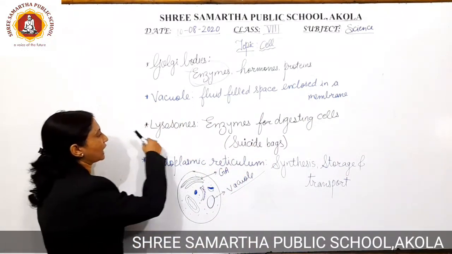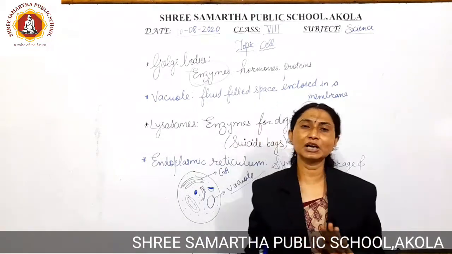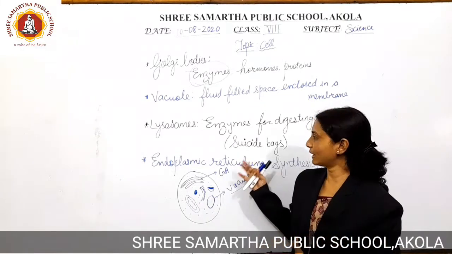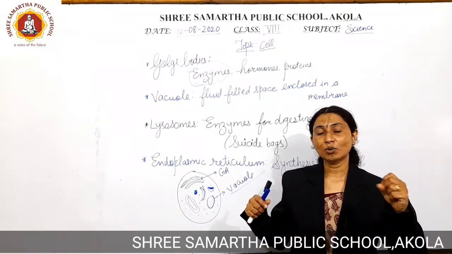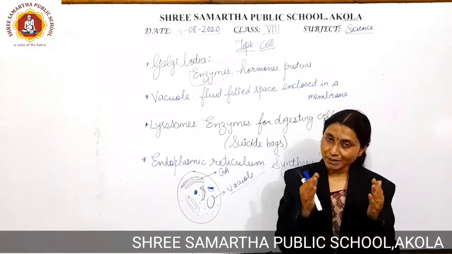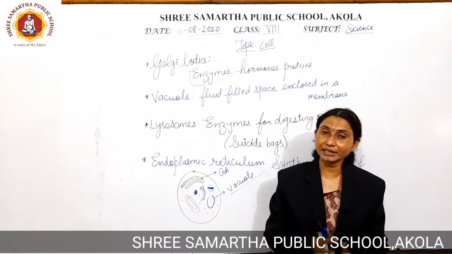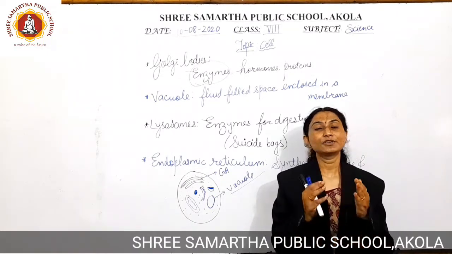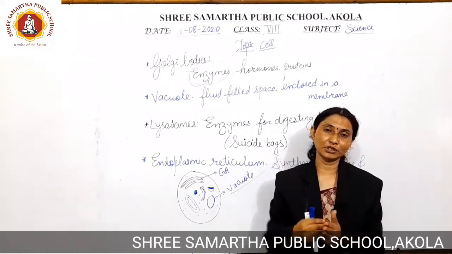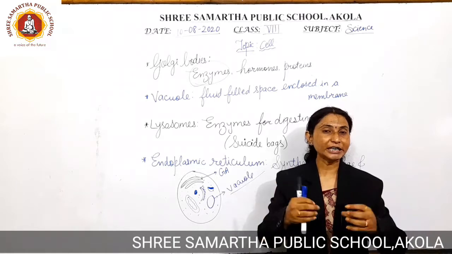The third one that comes is the lysosomes. Now what are the lysosomes? Normally they are called suicidal bags. What is meant by suicidal bags? You might be wondering what is the need of suicide in terms of cells. Many a time, if the cell is not getting enough food material, not getting enough nutritional value, then in such a situation the cell needs to get destructed or destroyed.